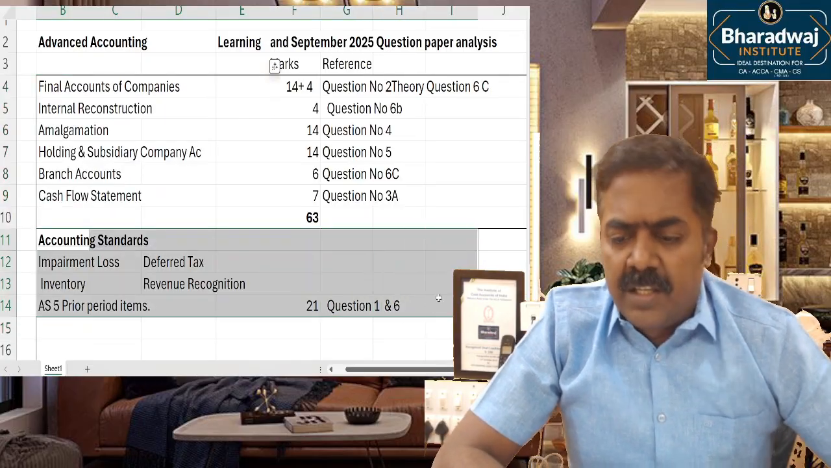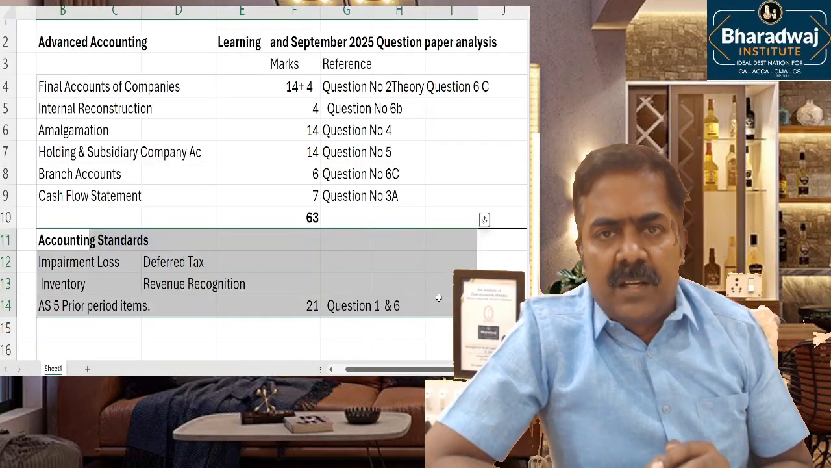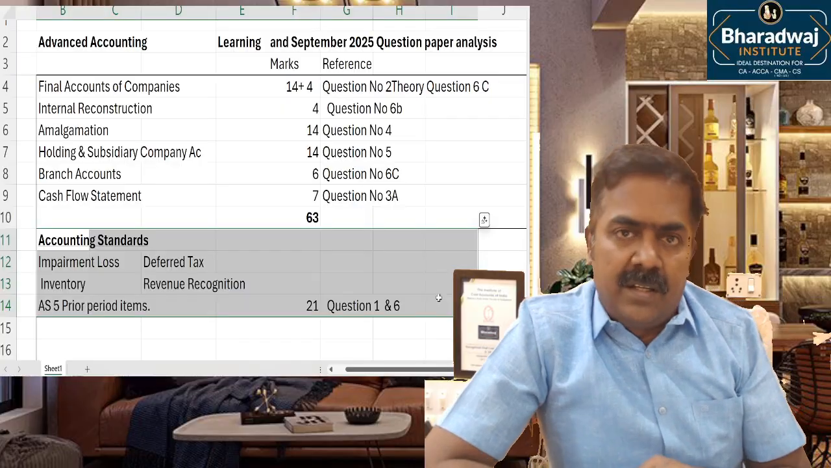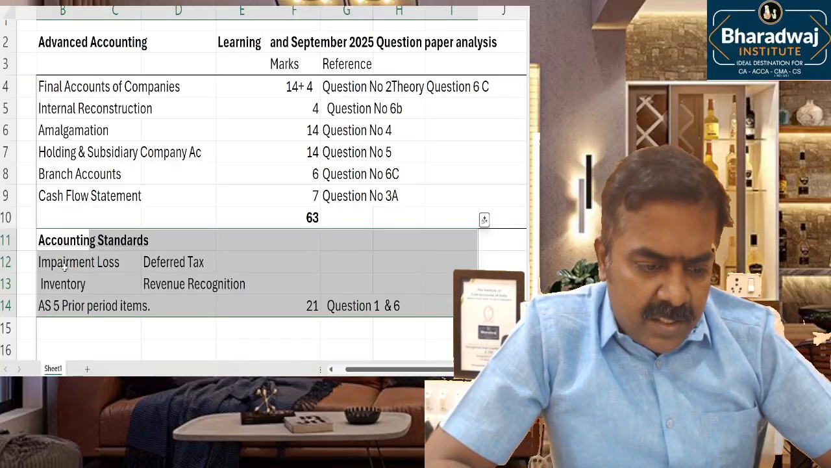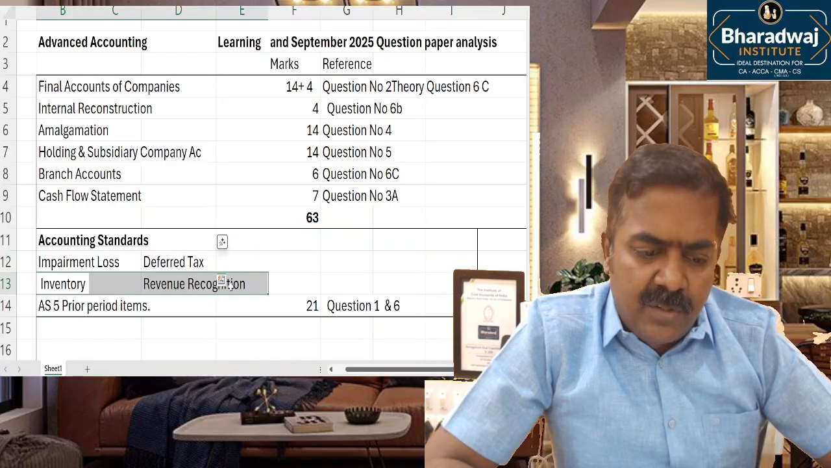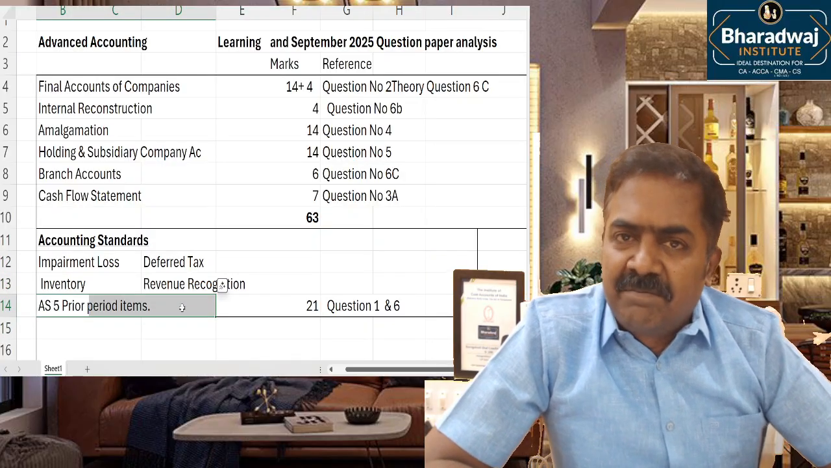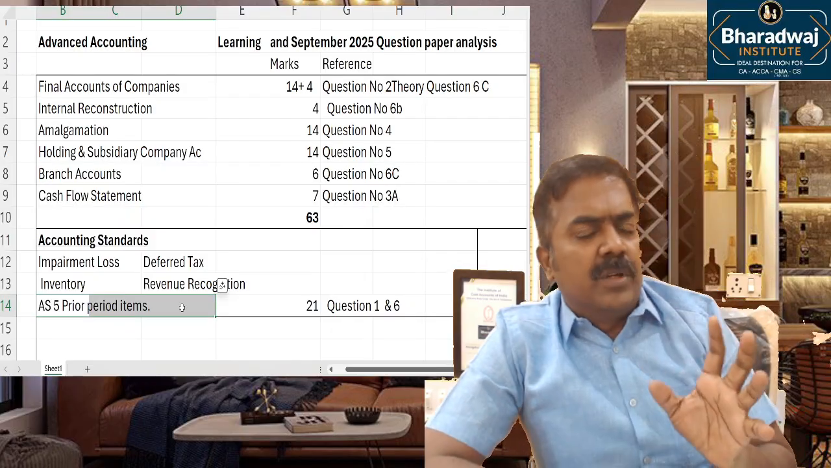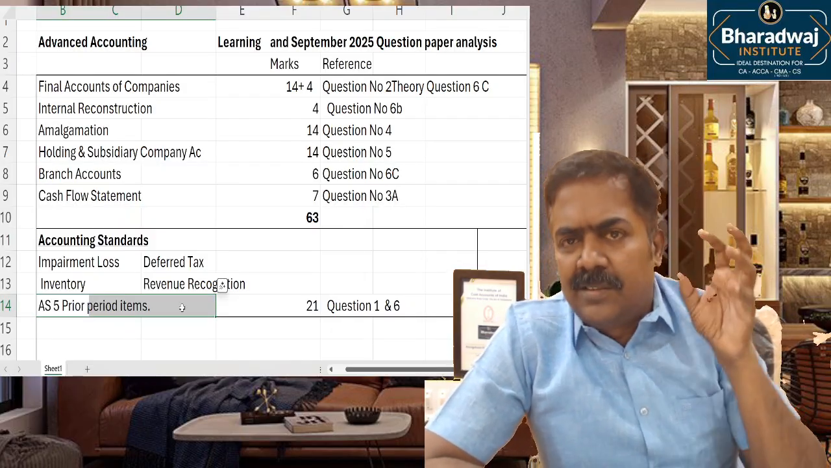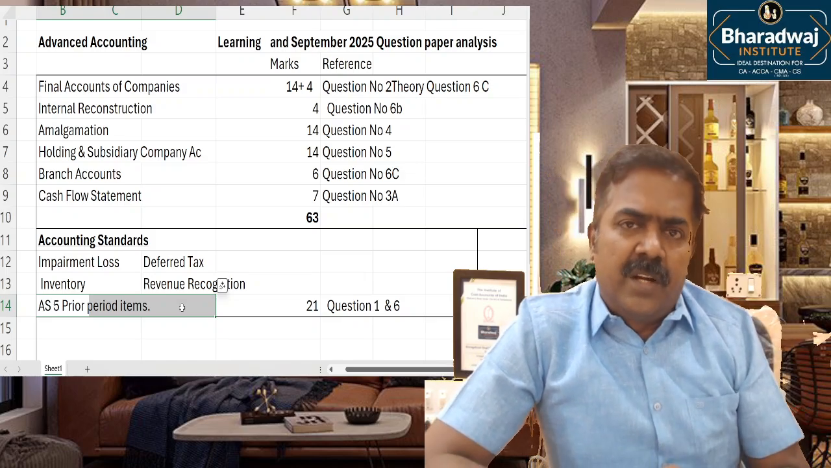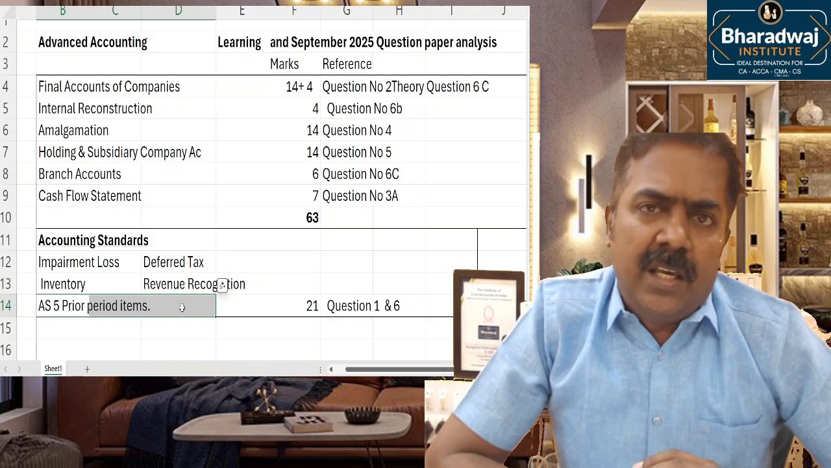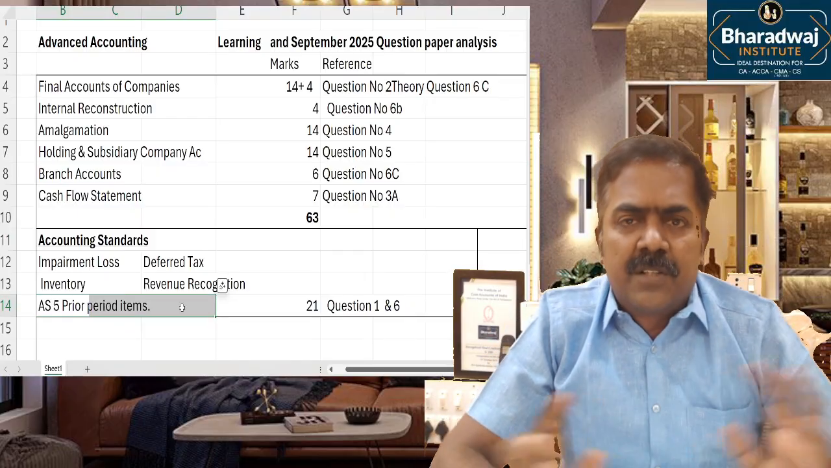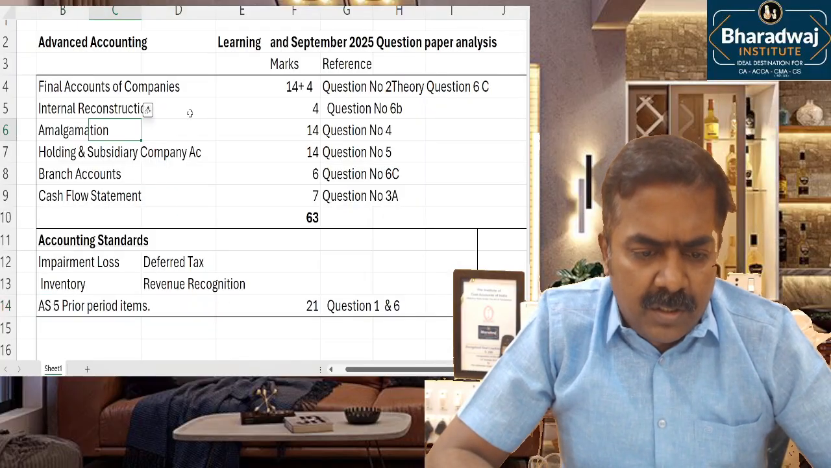Of course, with accounting standards, it's very difficult to predict which standard will be asked. For example, people predicted accounting for leases and EPS would be tested. That was not tested. They tested only impairment loss, deferred tax, inventory, revenue recognition, prior period item and so on. So with respect to accounting standards, wholesome knowledge is required. How to get the knowledge? Number one, conceptual understanding of accounting standards, then practicing all your ICAI questions, model test papers and practical test papers will give an idea.